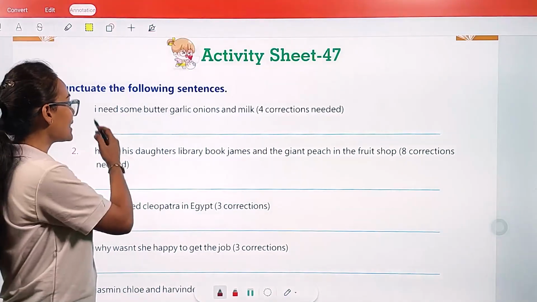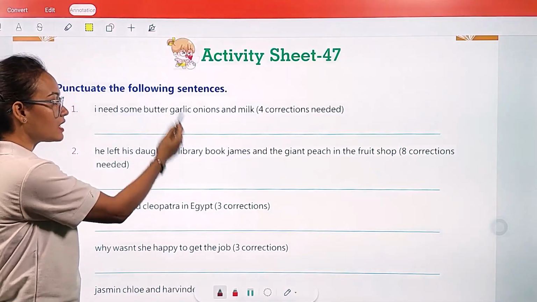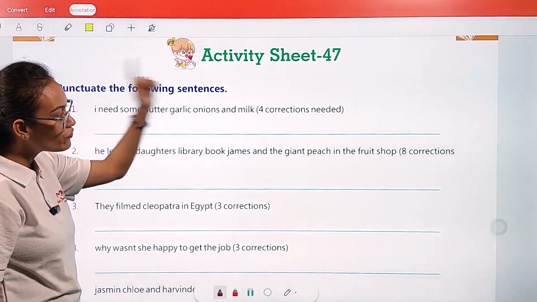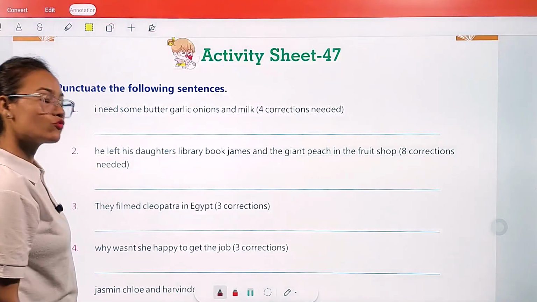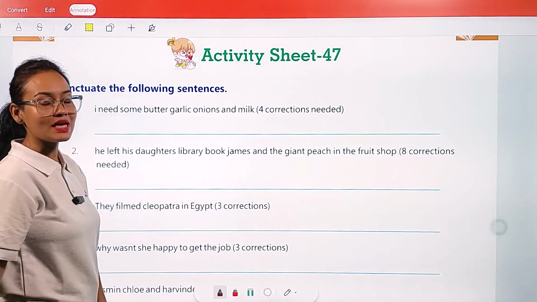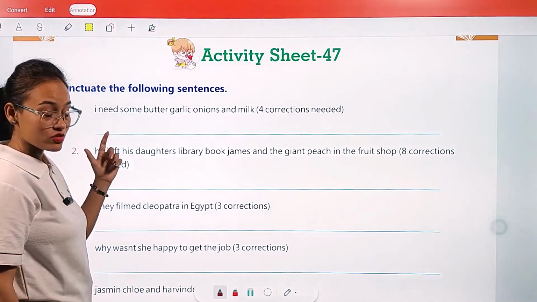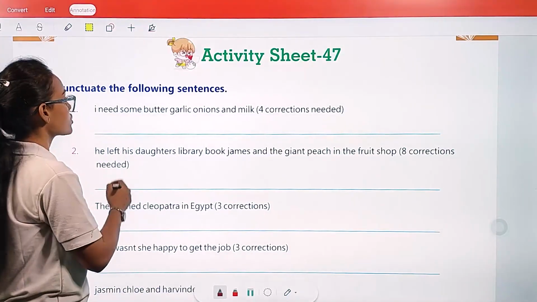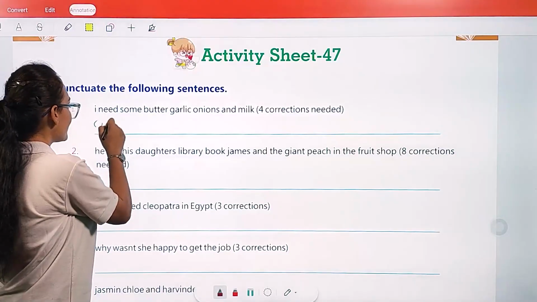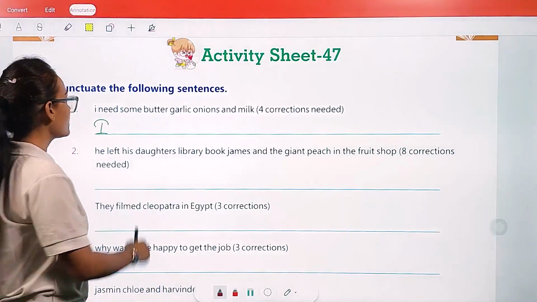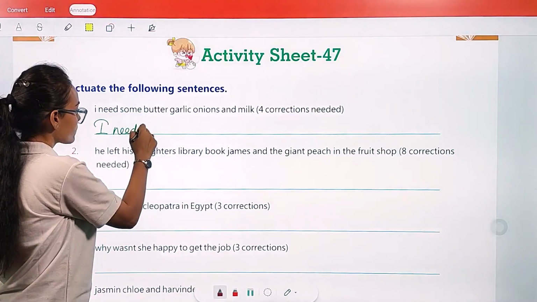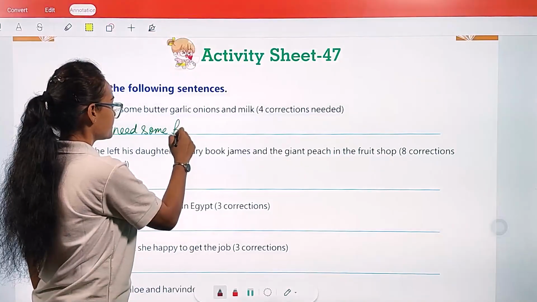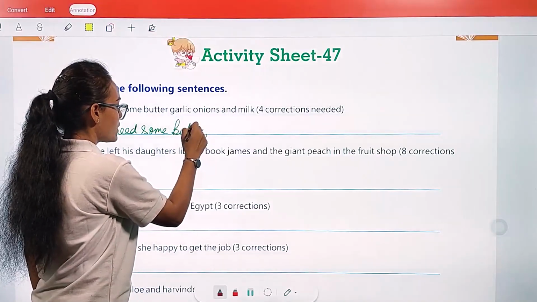First one is, I need some butter, garlic, onions and milk. Okay, in this whole sentence we need to do four corrections. So in what way are we going to do four corrections? First of all, this sentence is started with a small letter, which is absolutely wrong. So the first correction which we need to make here, write I in capital letter. First correction, I need some butter, comma.